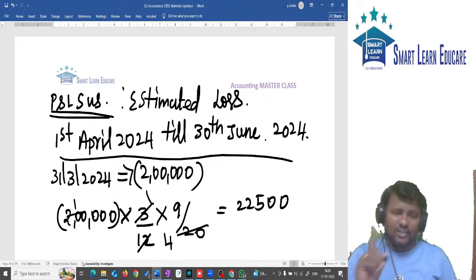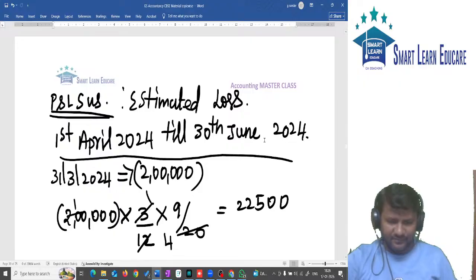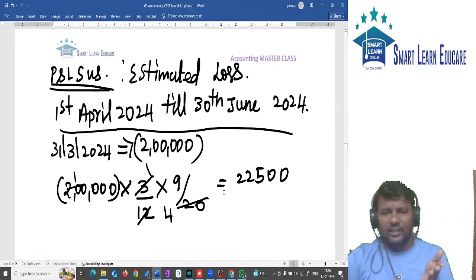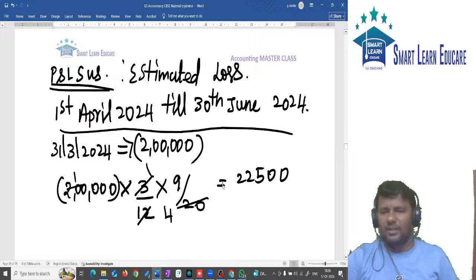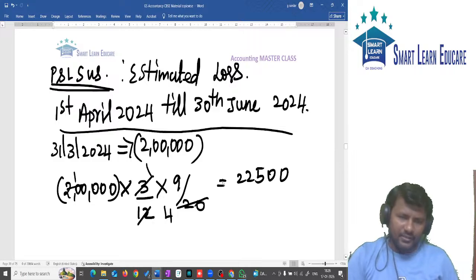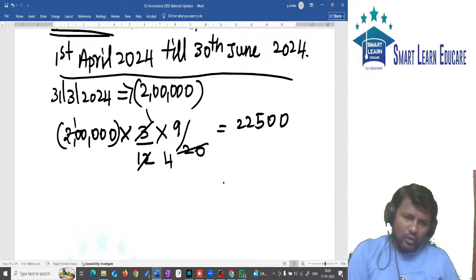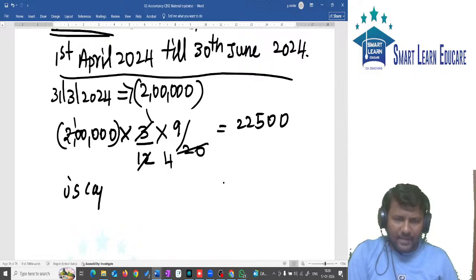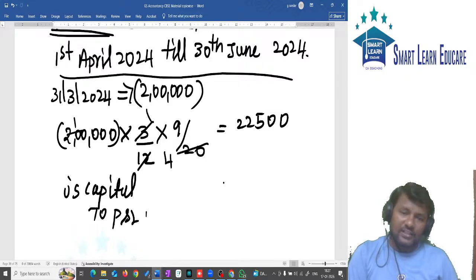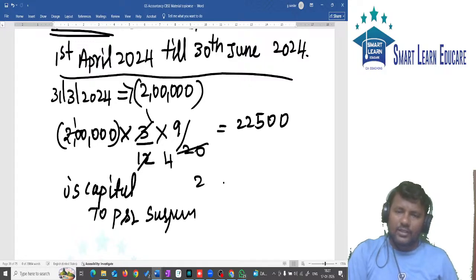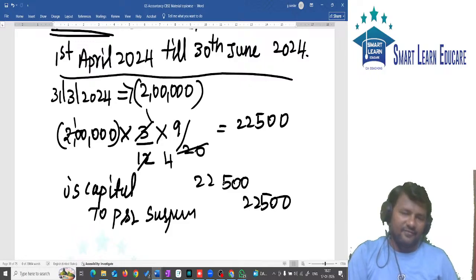So the entry will change. Be careful with that entry. Normally, what is the P&L suspense entry? P&L suspense account debit to the deceased partner's capital account. Here it is a loss, so deceased partner's capital account debit to P&L suspense, because this is not a profit, this is a loss. So deceased partner's capital account debit to P&L suspense 22,500.